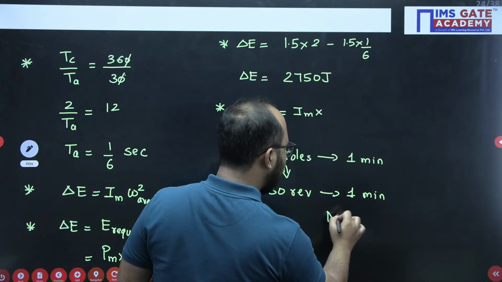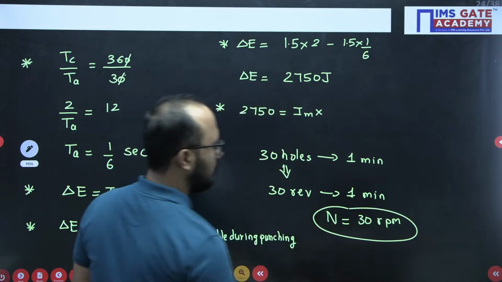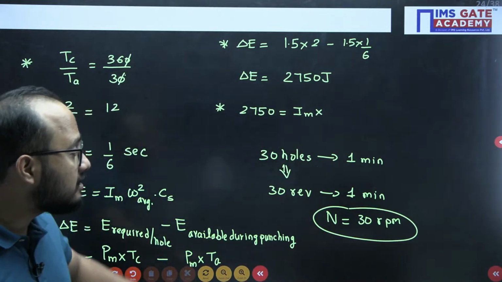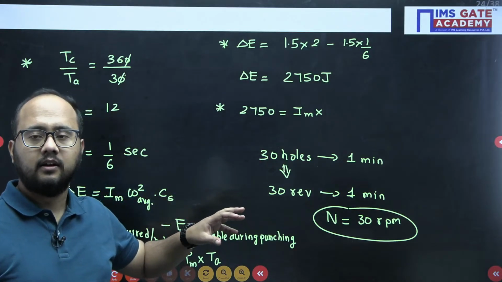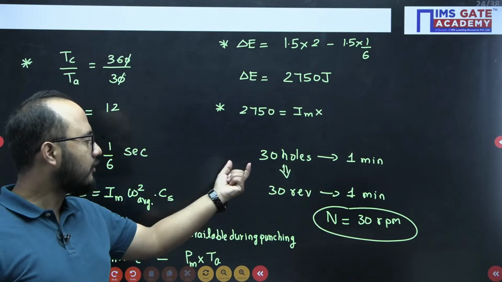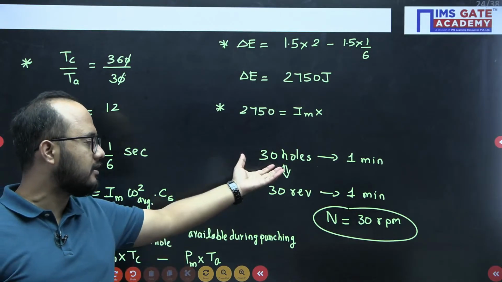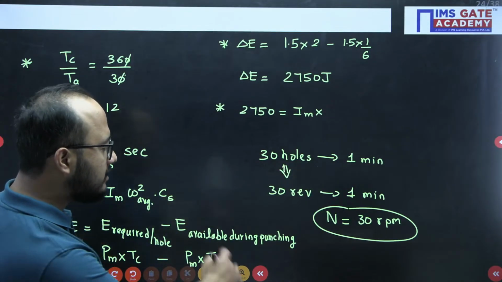So RPM is 30. Correct. So that's what we need to interpret from the data. We need to understand what 30 holes in 1 minute is telling, what is the importance of this information and what interpretations we can draw. So that is 30 RPM.